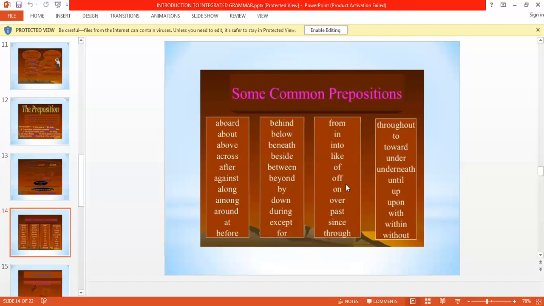On, over, past, since, through, throughout, to, toward, under, underneath, until, up, upon, with, within, without. So these are the prepositions you must know. Just find out the use of all these prepositions on your own so that you can get better understanding.